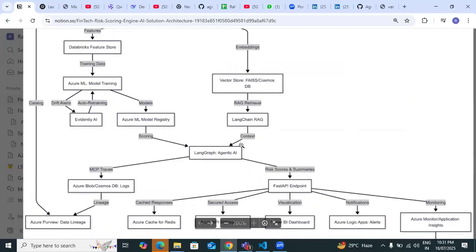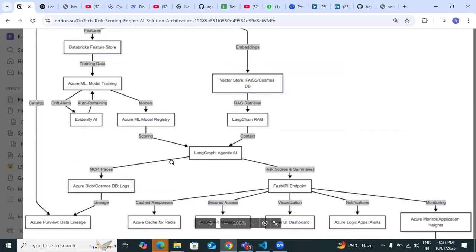Okay, you are at LangGraph Agentic AI. After that, what are you going to do here? So Azure Blob, Cosmos DB is there. Yes, RAG retrieves through LangChain, then context goes to the agentic AI, then with the help of risk scoring and summarization, this is presented with the help of Power BI. So this is the flow.